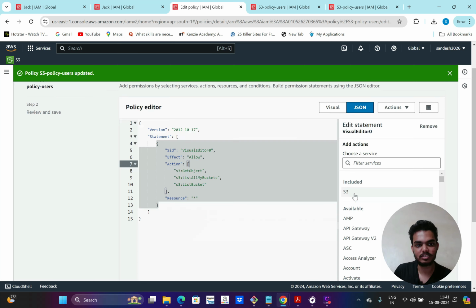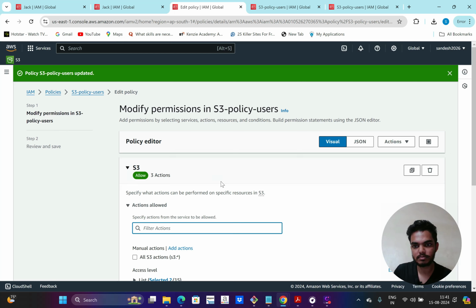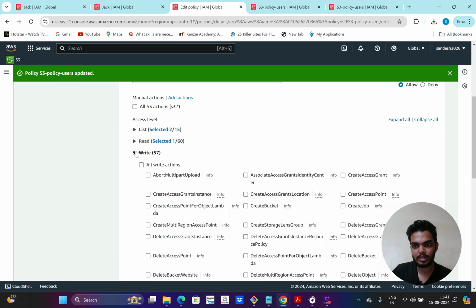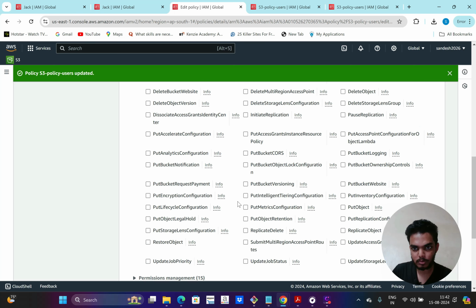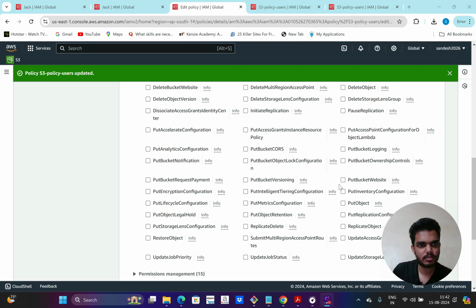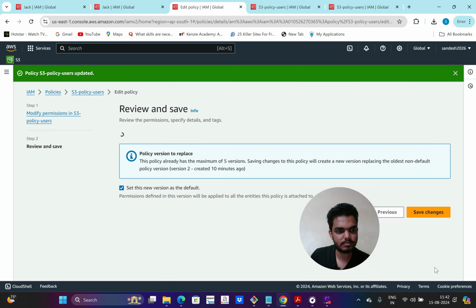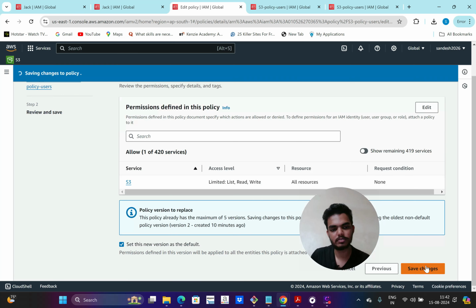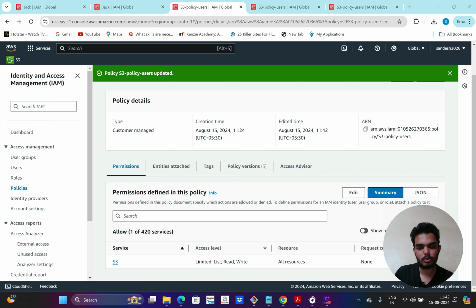I will give the write access also. So I will go to visual and go to S3, and I'm going to give the write access. So in write, I can give the put object permission. Where is put object permission here? So you can see put object permission here, and enable that and click on next, then save changes. So the policy is modified now.